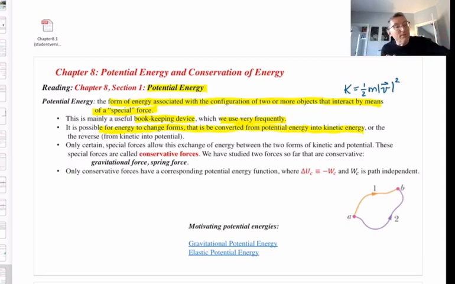An example, even though we haven't formally defined anything yet, is if I take a little plastic ball and I hold it at a certain height above the table. As we will learn, we can describe the system of this ball plus Earth, because of their interaction through the gravitational force, as having what's called gravitational potential energy.